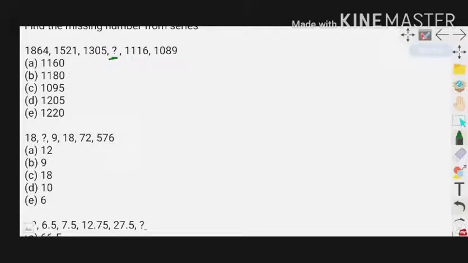Next question: 18, question mark, 9, 18, 72 and 576. We will start from 9. 9 2s are 18 and 18 4s are 72 and 72 8s. 8 2s are 16, last digit is 6. So 576.